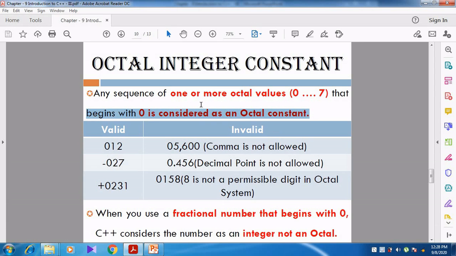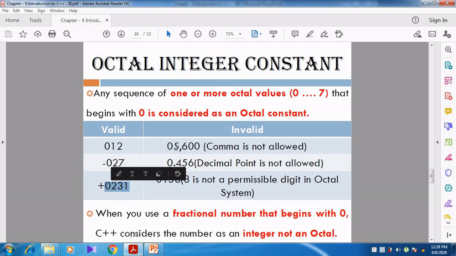Right, let us see the valid things. Here they have given 012. So this is valid. Then minus 027. So this is also valid. Plus 0231. So plus or minus, any sign is allowed.